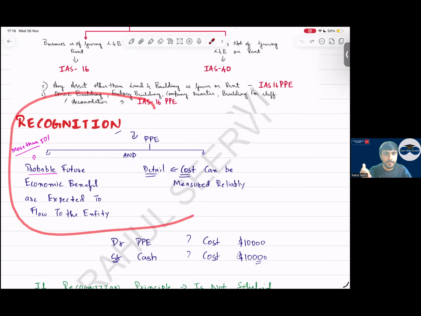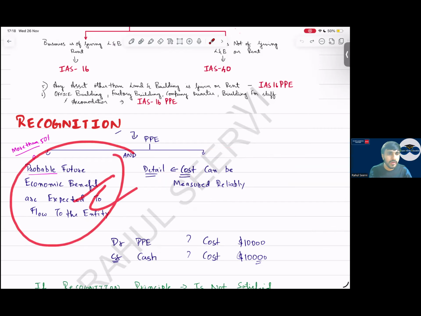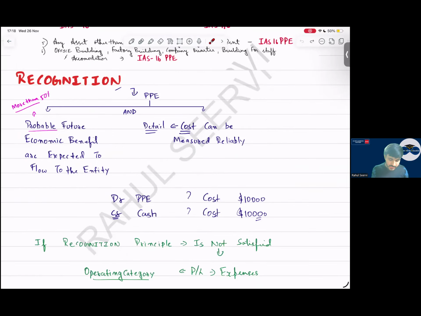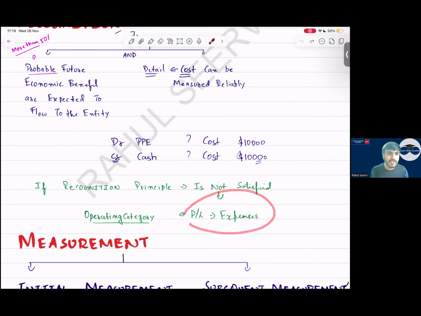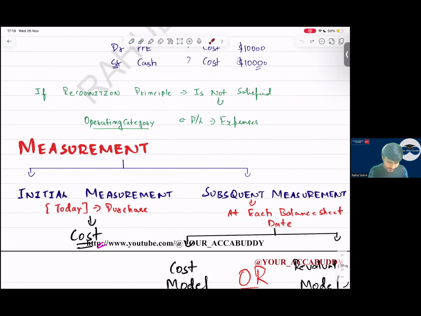When will you recognize a PP? A PP will be recognized when cost can be measured reliably and there is probable future economic benefit. The future economic benefit should be there from that. Yes, sir. If the recognition criteria is not being satisfied, directly we record it into P&L as an expense in operating category. Yes, operating category.